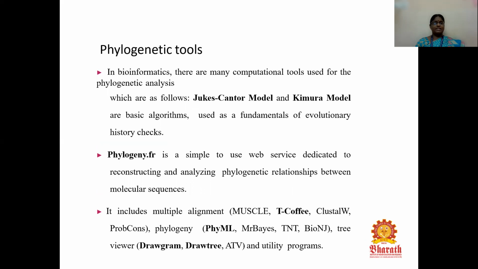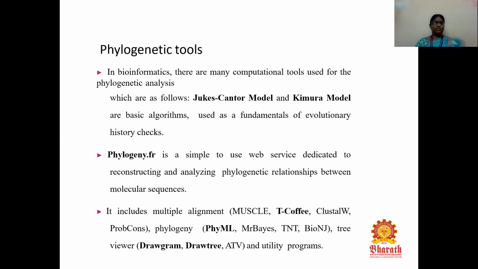In bioinformatics, there are many computational tools used for phylogenetic trees. Apart from cladogram and phylogram, we have the Jukes-Cantor model and the Kimura model, which are the basic algorithms used in phylogenetic tools, and are also used as the fundamentals of evolutionary historical checks.